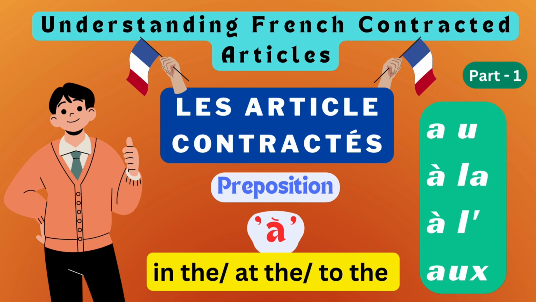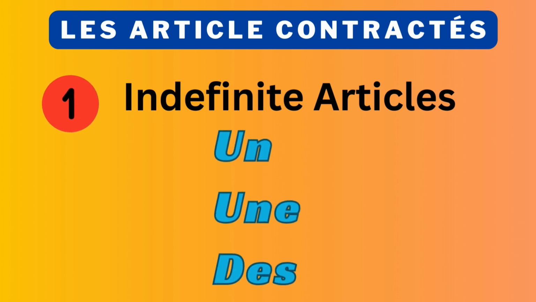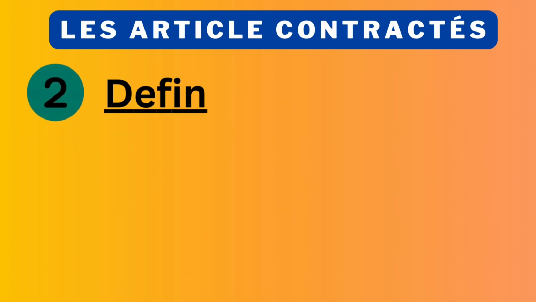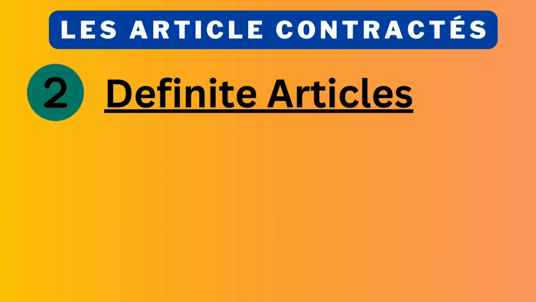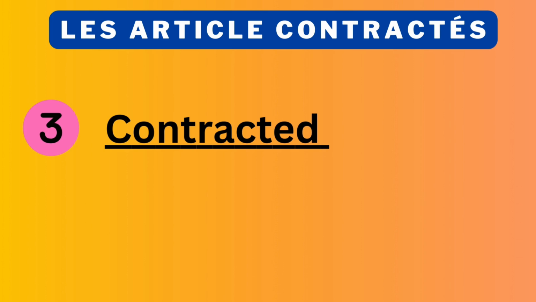Okay, I will give you a brief recap of what contracted articles are and what we covered in the previous video. In the previous video, we introduced three types of articles. Indefinite articles, these are un, une and des. In English, un and une mean a or an, while des means some. Definite articles. There are four definite articles in French: le, la, les and l', all of which mean the in English. The third type of article we are learning about in this video is contracted articles.